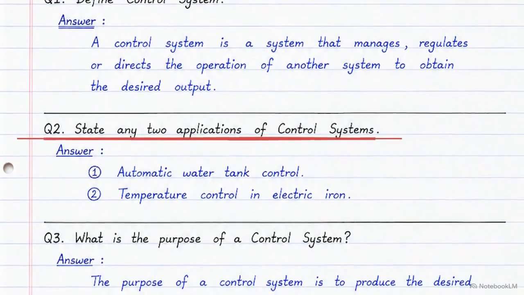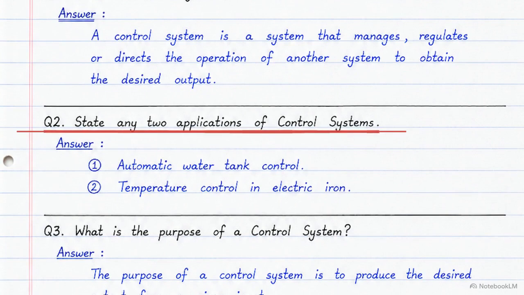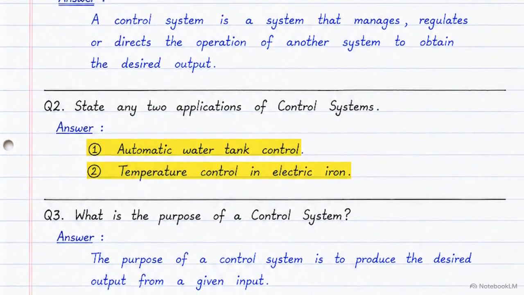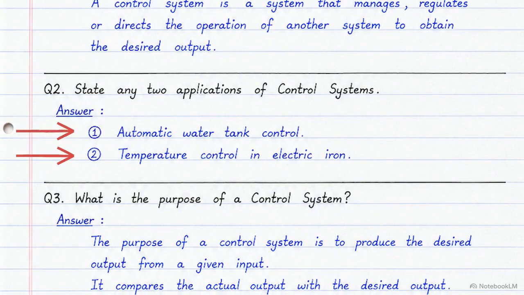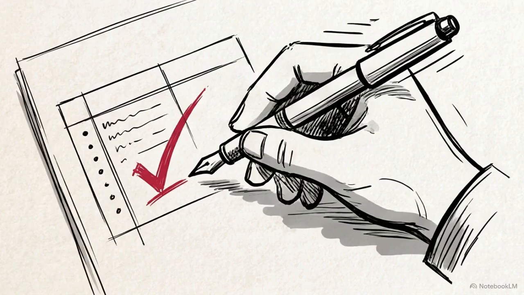Question 2 asks for 2 applications of control systems. The model answer lists 2, an automatic water tank control and the temperature control in an electric iron. When asked to list applications, always use numbered bullet points rather than a sentence format. This structured presentation signals to the examiner that you can identify technical principles in real-world hardware with precision.